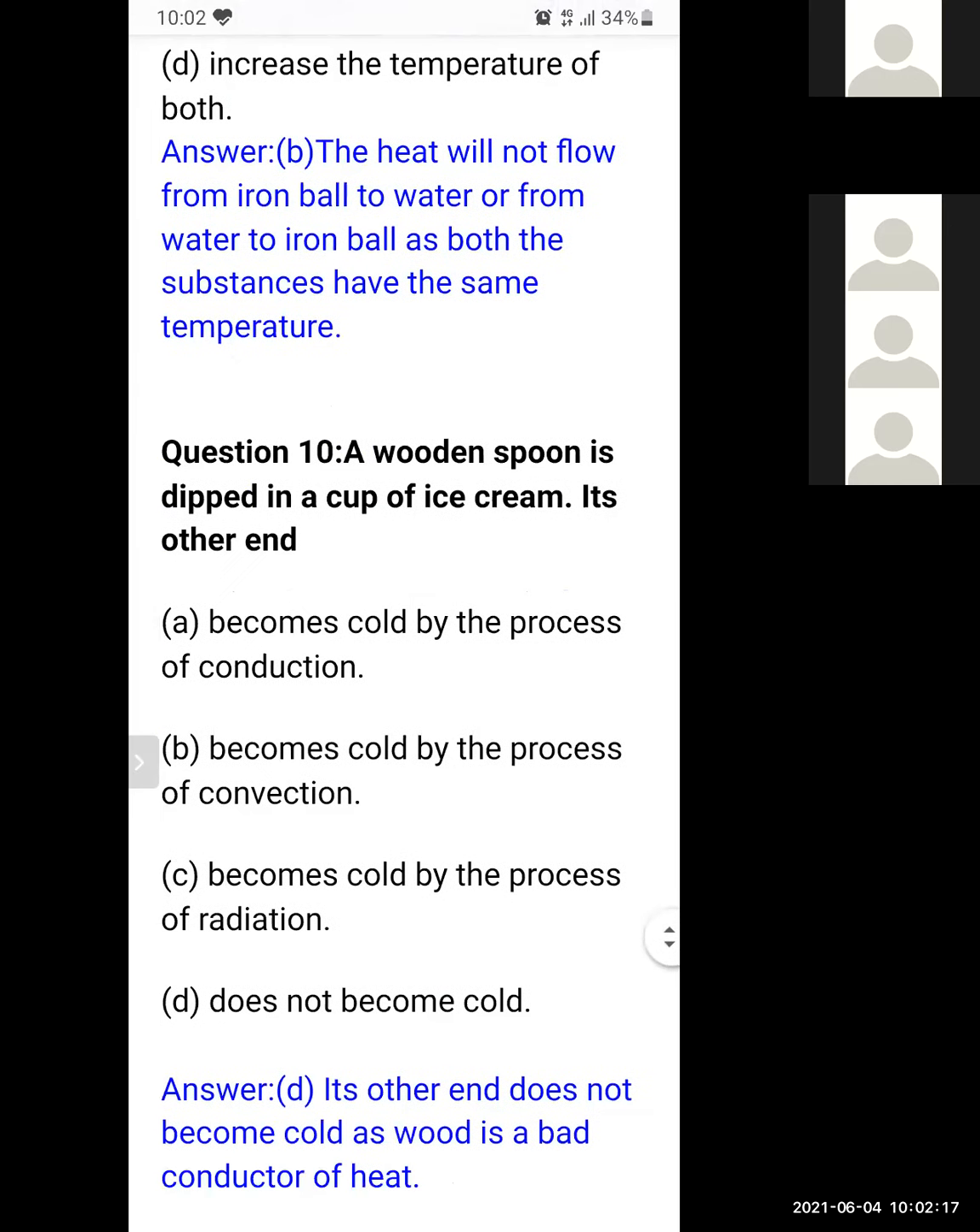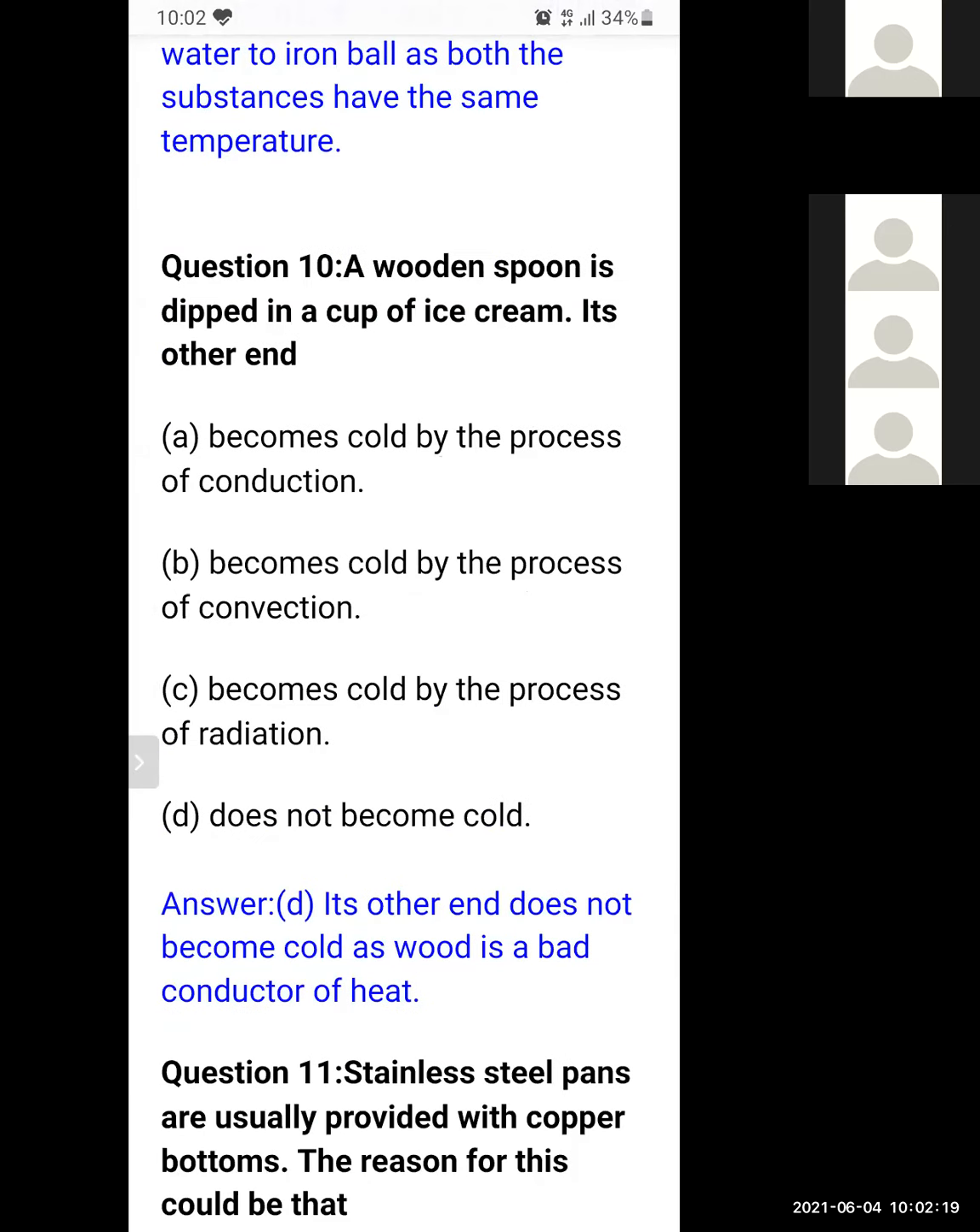Question number 10. A wooden spoon is dipped in a cup of ice cream. Its other end. Yes. In a previous question, we dipped a steel spoon in a hot cup of milk. So heat is transferred by the process of conduction. But here we are taking an example of a wooden spoon.